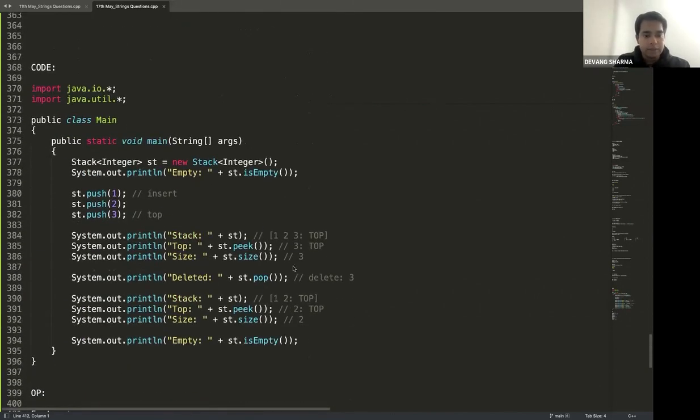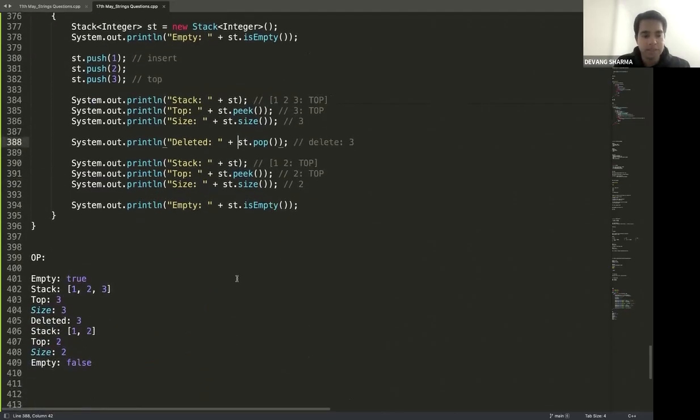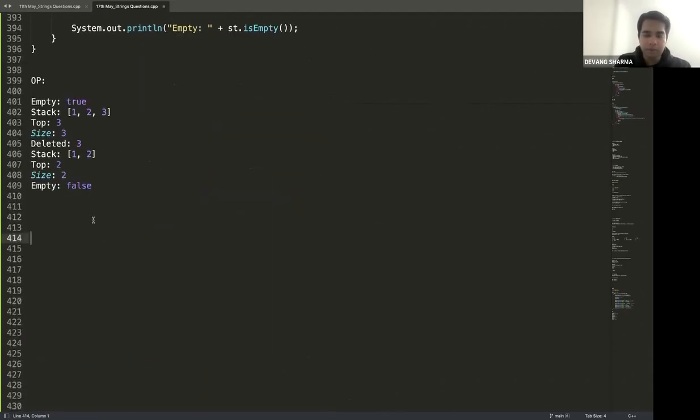All right, Java code, everybody clear? Simple: creating a stack, how to push a value into it, how to pop from it, how to print the top element, and how to check is empty. These are the 4 functions.